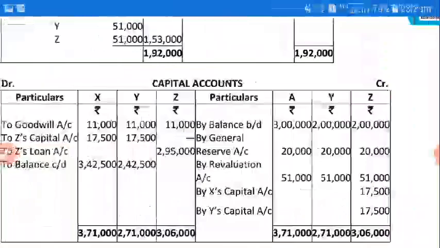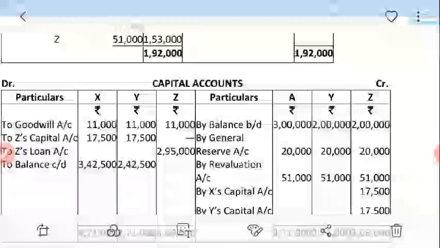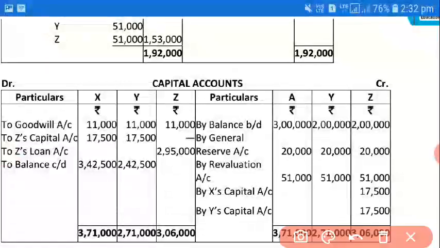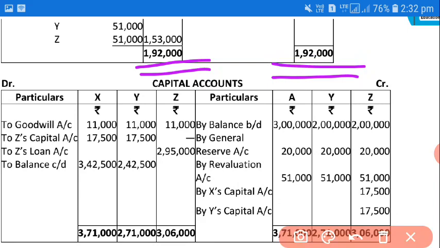Now we will come to the revaluation capital account. See here, Y and Z are shown here, so you can note down 192, and keep in mind that below 192 you have to draw a double line. Okay, because whenever you are closing any account, you have to underline it with a double line. Now we are starting the capital account.